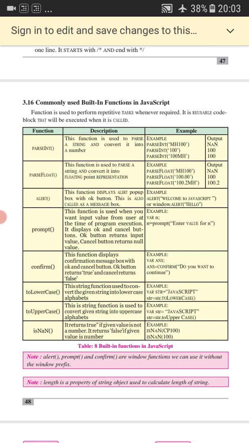Now this is one example of JavaScript. You can see in this example they have used a prompt box, and on the right hand side there is the output.